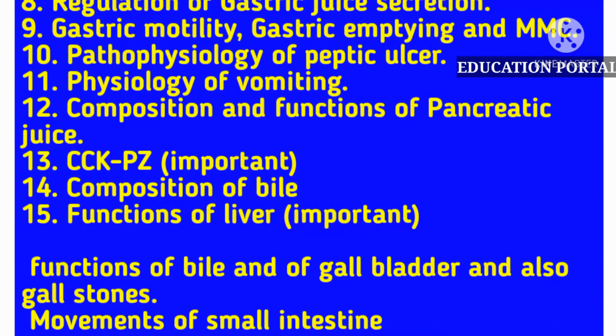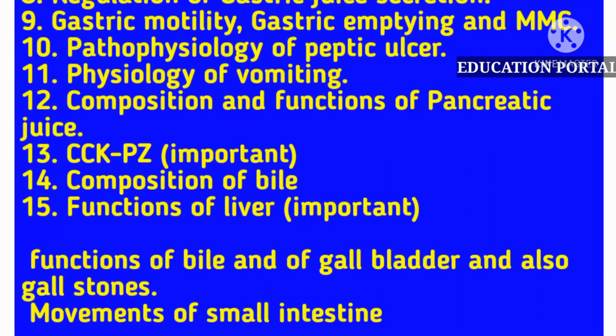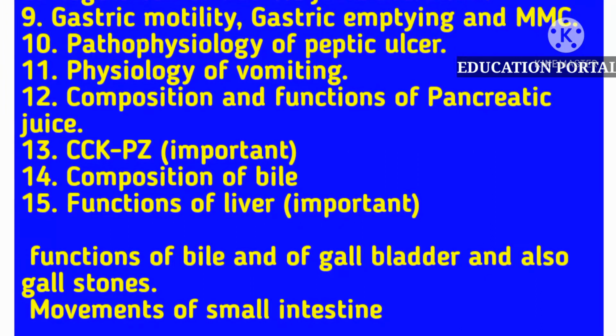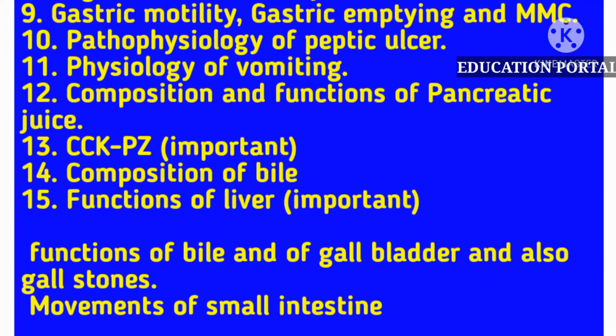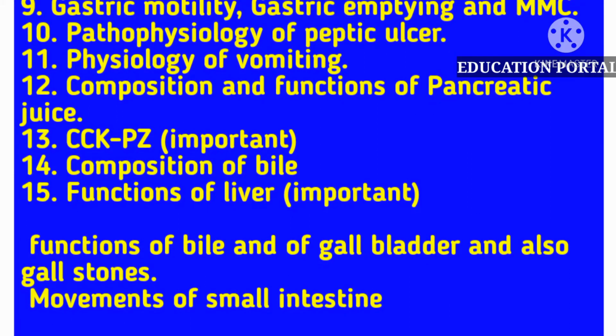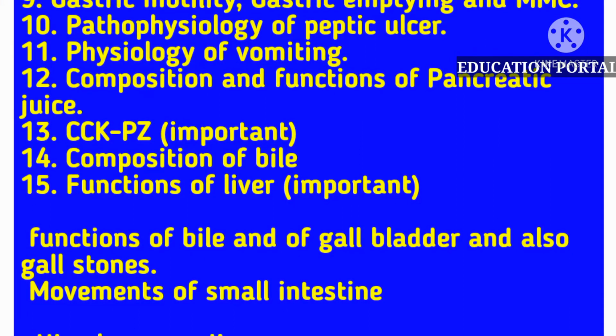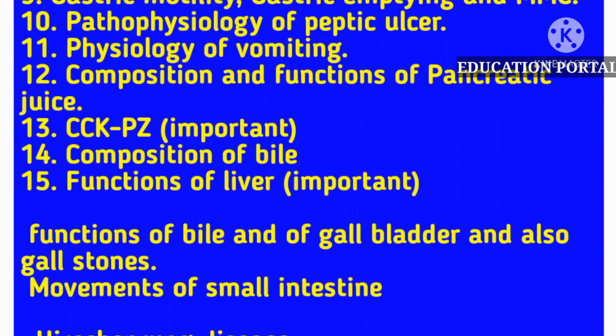Students, the next important question is CCK-PZ. It is also written as cholecystokinin. What is cholecystokinin, students? It is a hormone of the GIT and you must know about it. The other form of cholecystokinin is CCK-PZ. Always remember it.